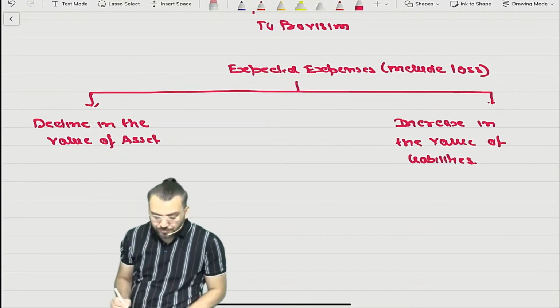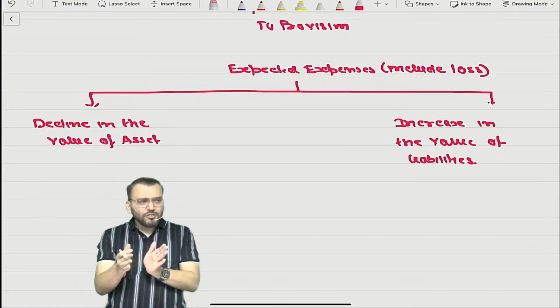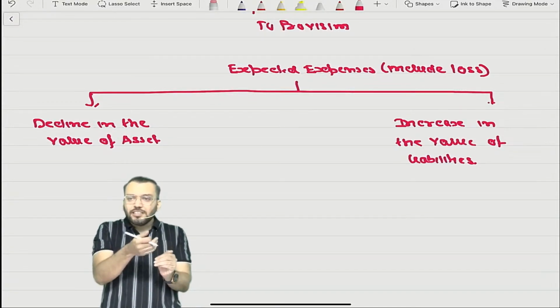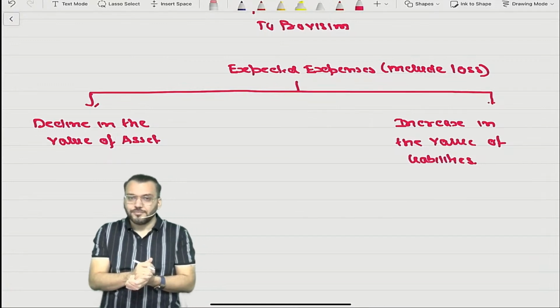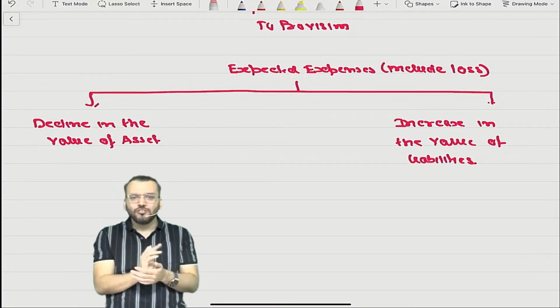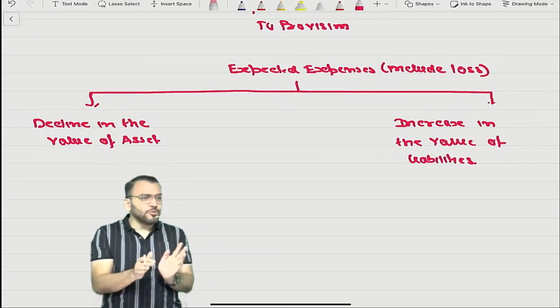Am I right? These losses may arise either due to a decline in the value of an asset or due to an increase in the value of a liability. These can be two possible situations of expense and loss.